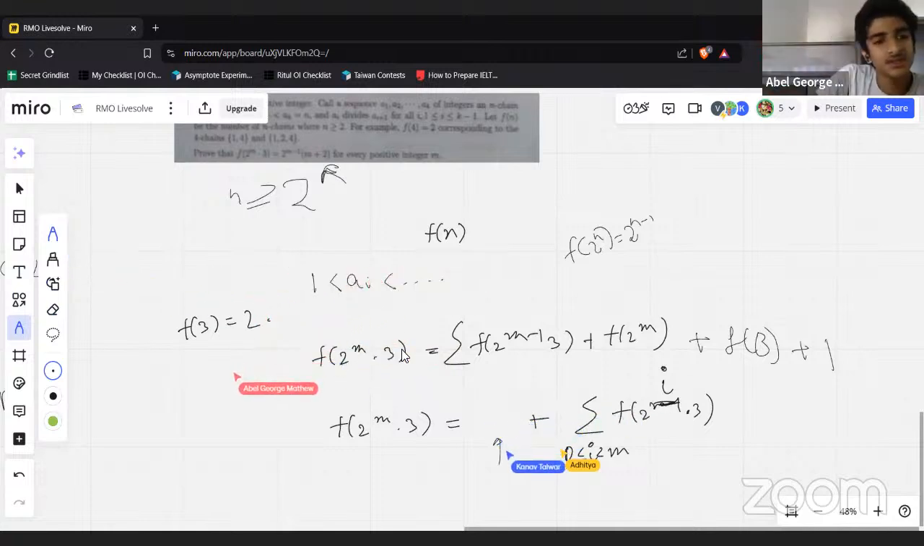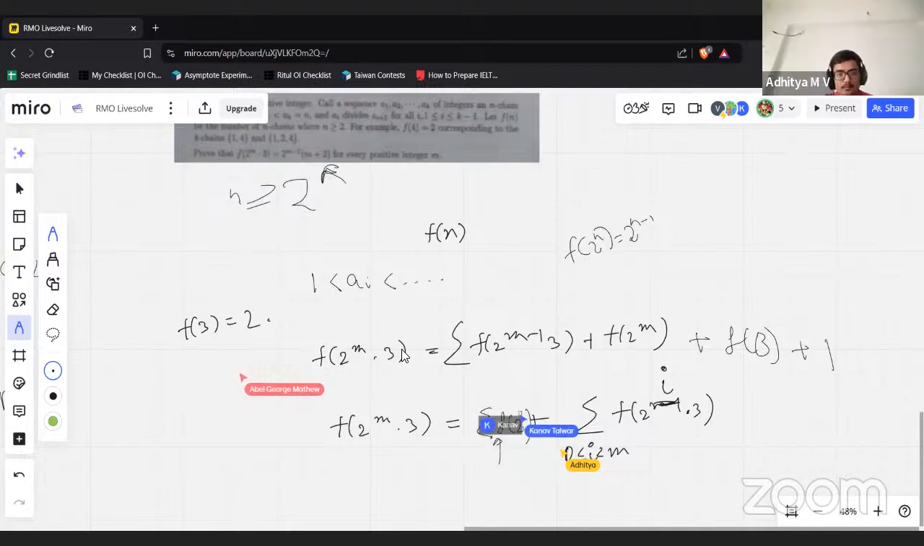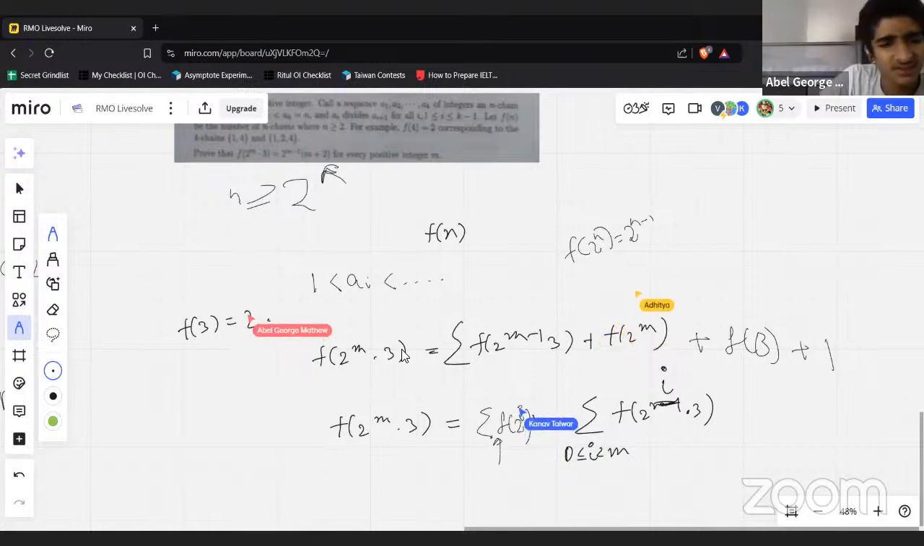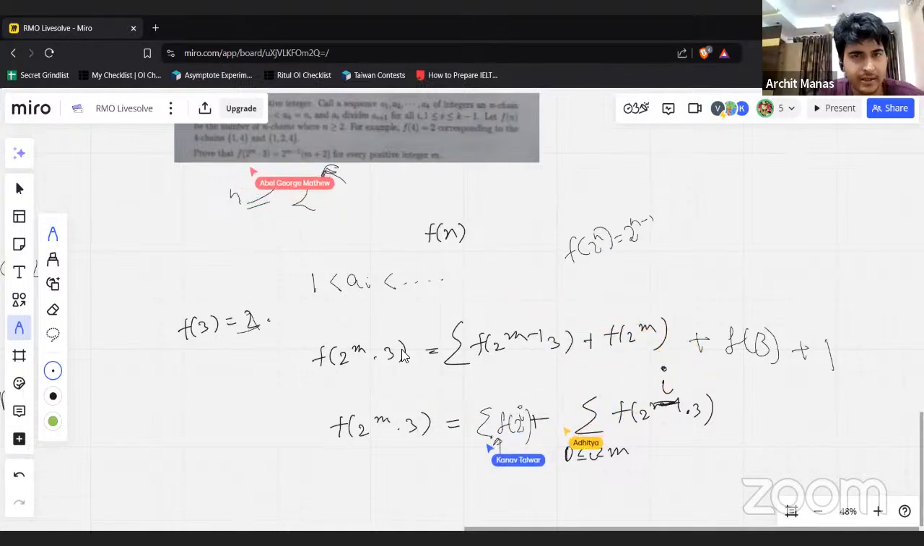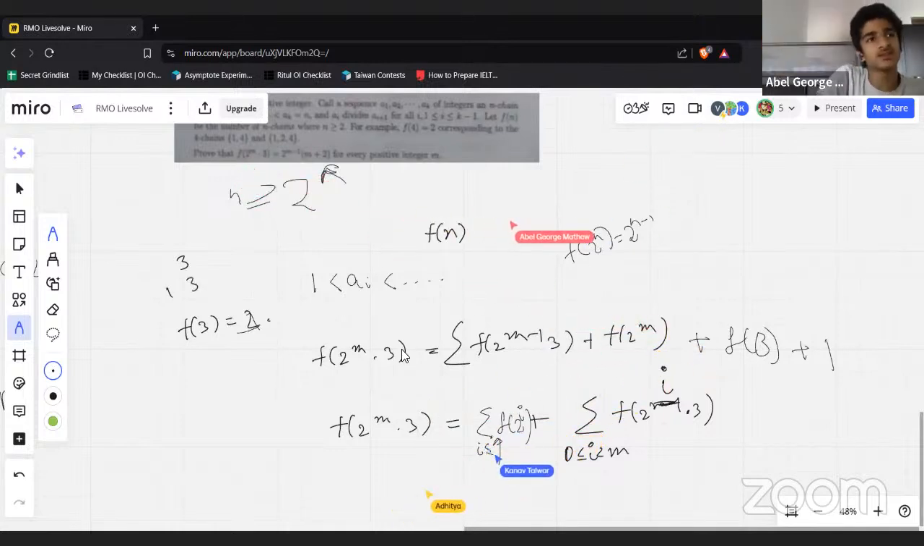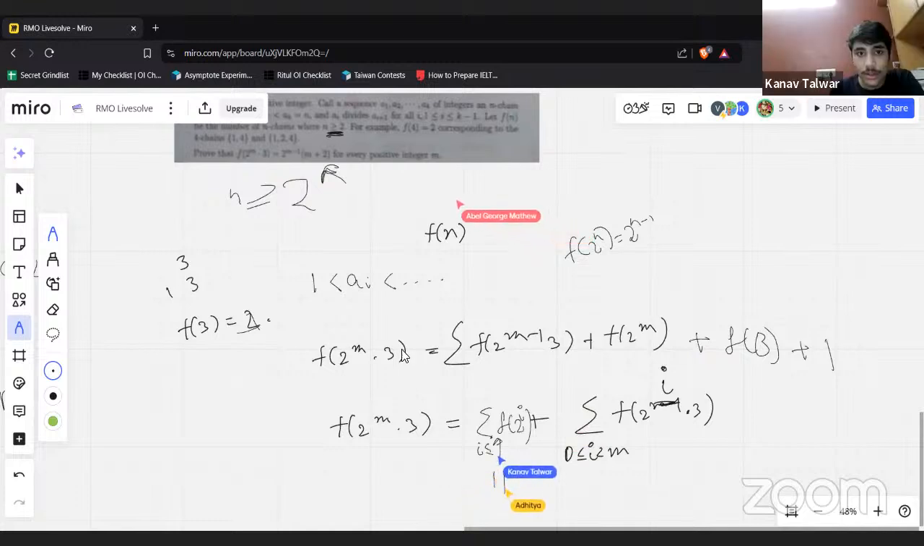No, f of 3 is unfortunately 1. Wait, f of 3 is 1? Okay, no, it's even more fortunate. No, f of 3 is 2, right? You can have 3 and you can have 1, 3. You always need n at least 2.